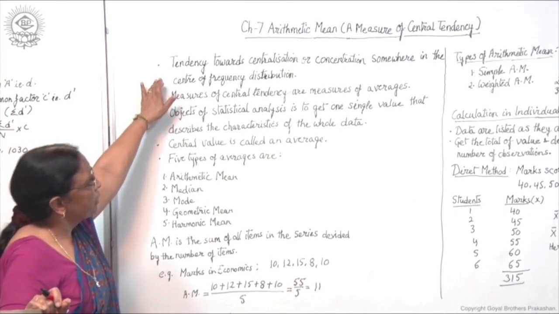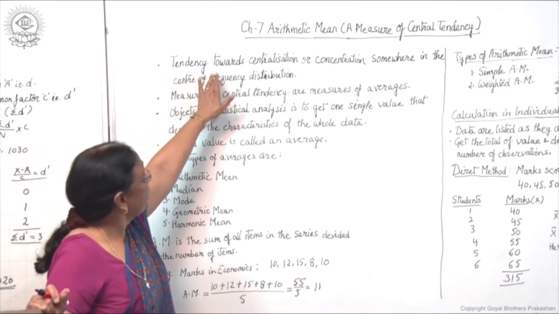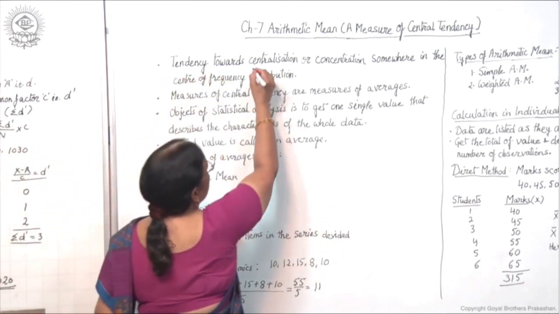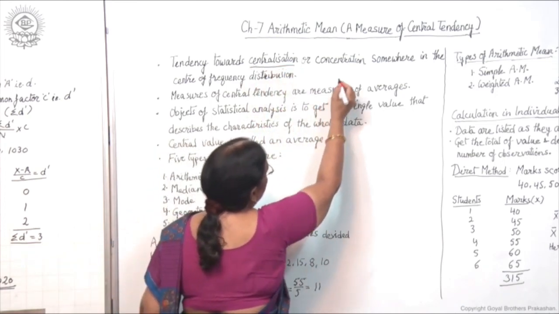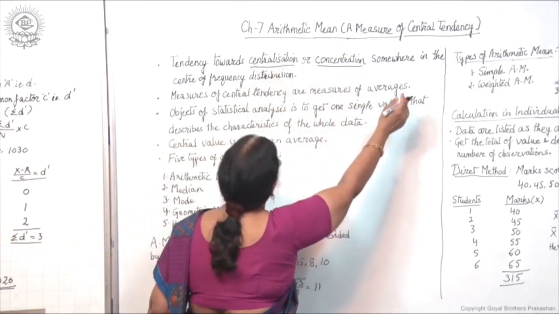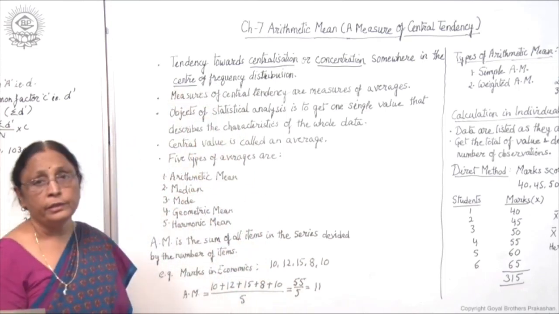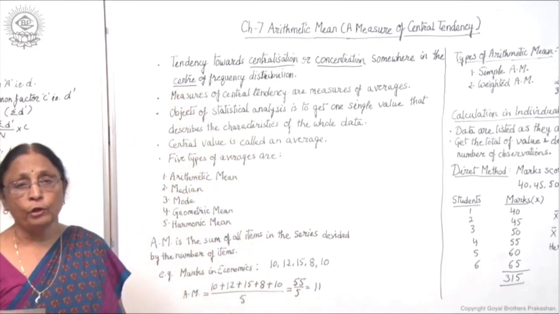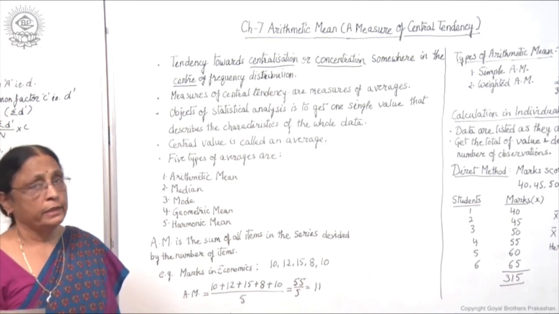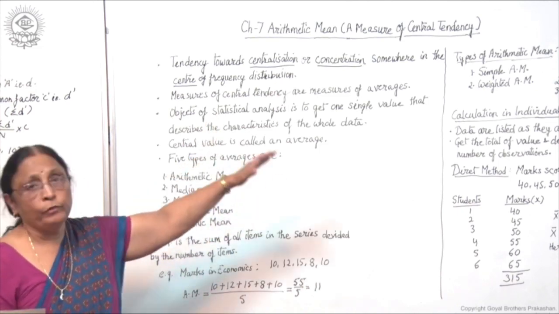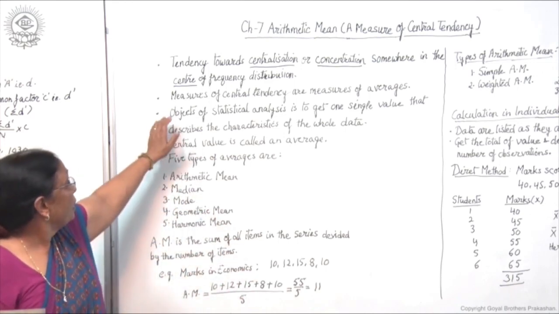So what is central tendency? It is a tendency towards centralization or concentration somewhere in the center of a frequency distribution. So this is the meaning of central tendency. This will be more clear when we take an example of it.